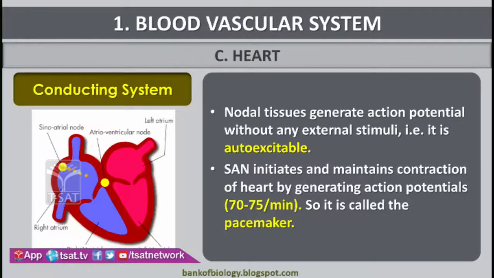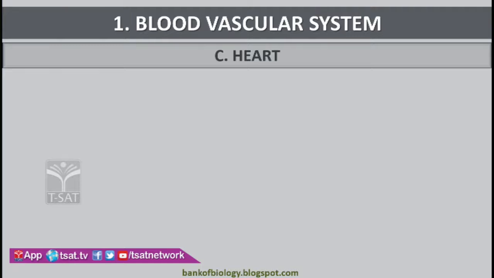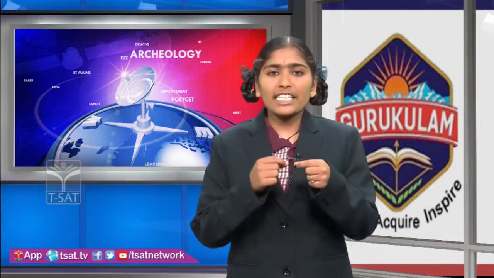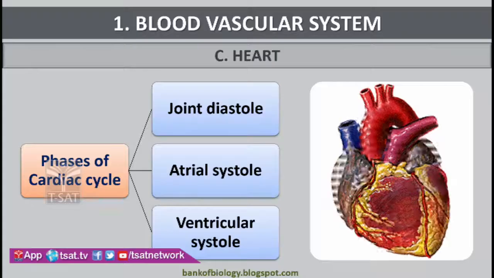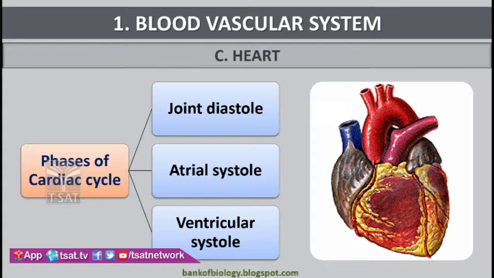And next we discuss, do you know why our heart produces a sound lub dub lub dub? Why can't it produce dub lub dub lub? Because there is a reason for that. Our heart produces the sound lub dub lub dub. That reason is the phases of the cardiac cycle. There are three: joint diastole, atrial systole and ventricular systole.